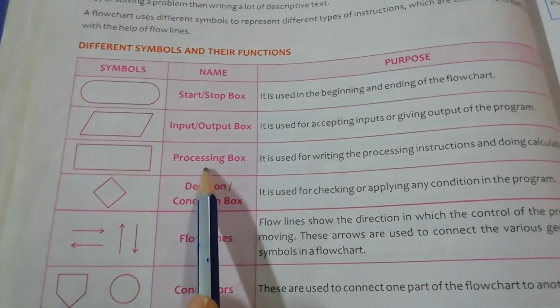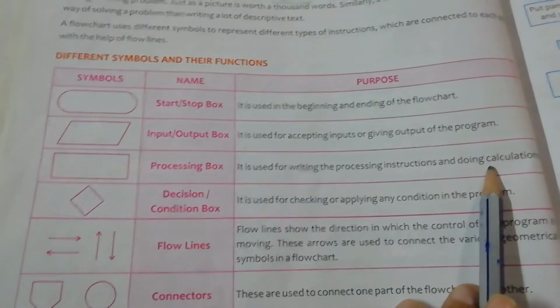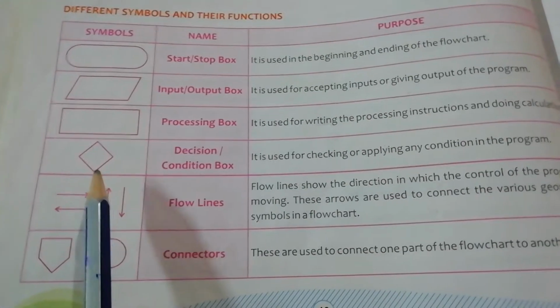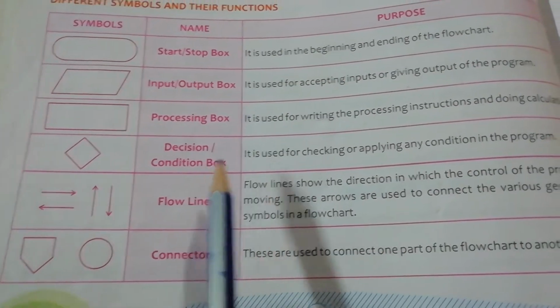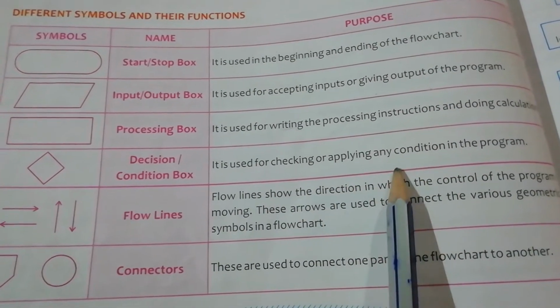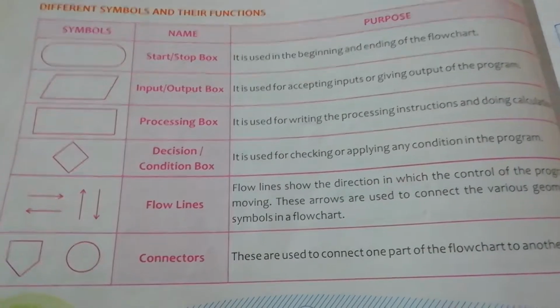This processing box is used to process the instructions and do calculations. This diamond symbol is called a decision or condition box. It is used for checking or applying a condition in the program. After that we have flow lines.